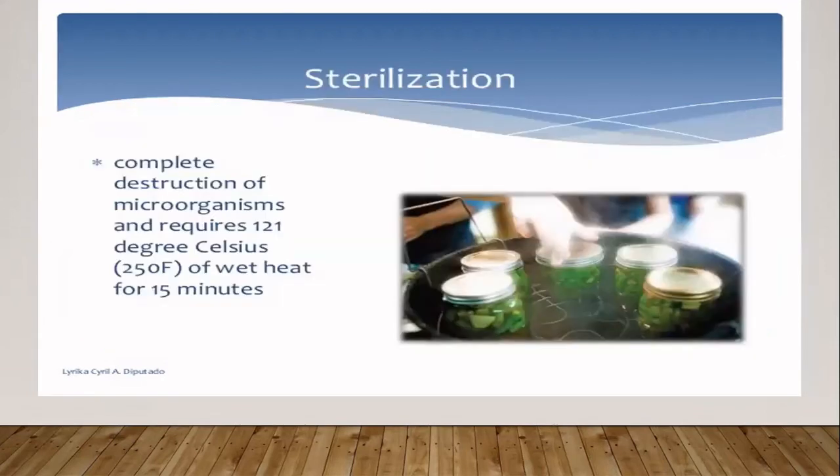The next heating method under high heat treatment is sterilization. It uses steam under pressure, and it destroys the microorganisms completely. It makes your product totally sterile and free from microorganisms. Here the temperature is around 121 degrees centigrade for 15 minutes. Mostly we say it is wet heat, because it is steam under pressure which is used to sterilize the food.